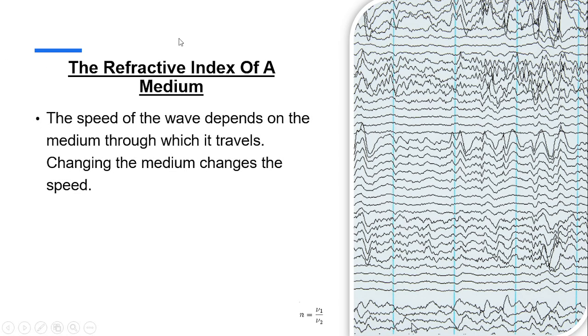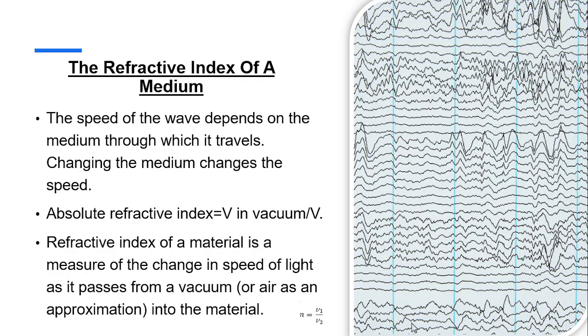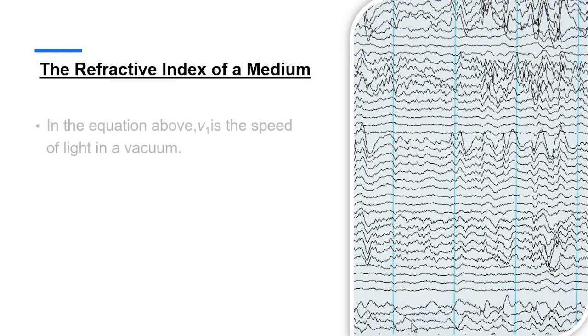The speed of a wave usually depends on the medium through which it travels. Changing the medium also means changing the speed. Now, the absolute refractive index is equal to the speed in a vacuum divided by the speed in the given medium. The refractive index of a material is a measure of the change in speed of light as it passes from a vacuum, or air as an approximation, into the material, and it can be shown with the equation n = v1/v2.